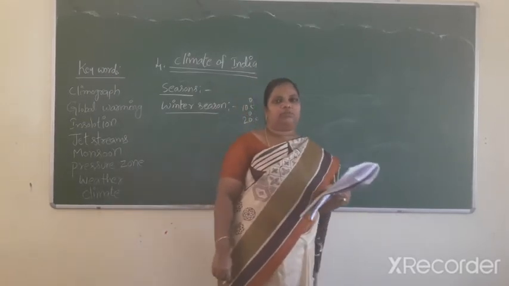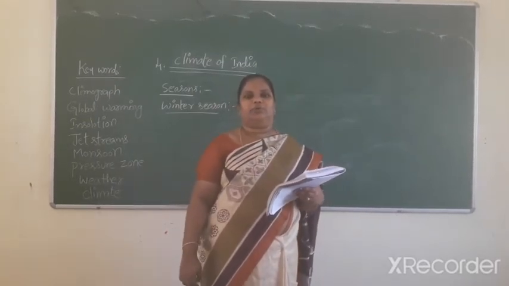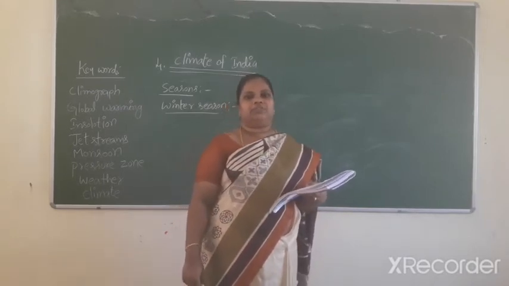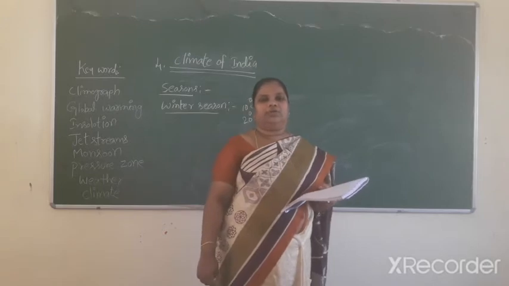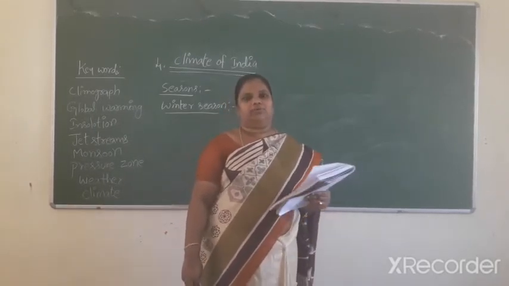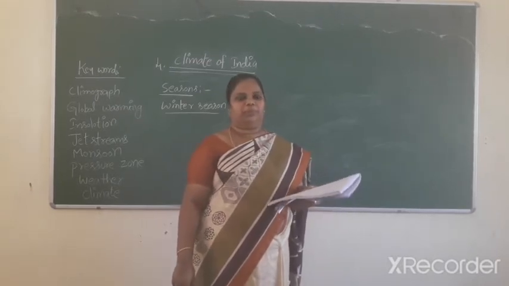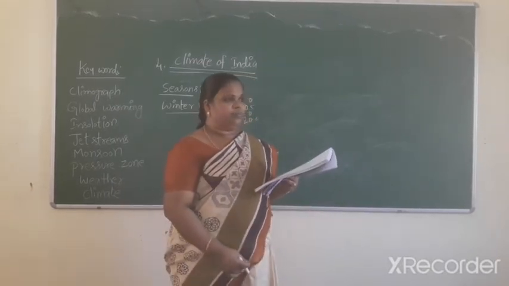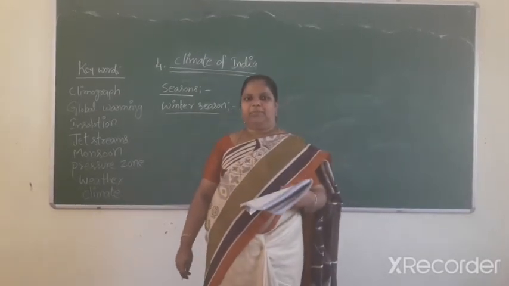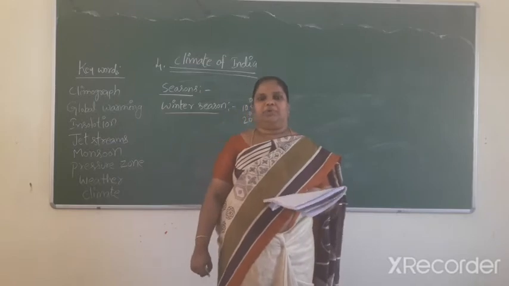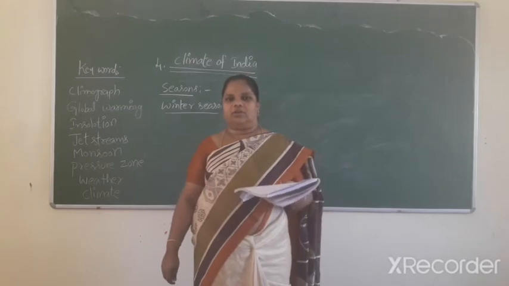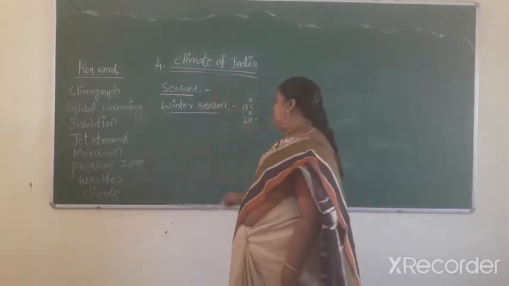North-east trades flow over India from land to sea, therefore they are dry. Some amount of rainfall comes to the Coromandel coast of Tamil Nadu from these winds, as they pick up moisture from the Bay of Bengal while crossing. Next one, summer season.